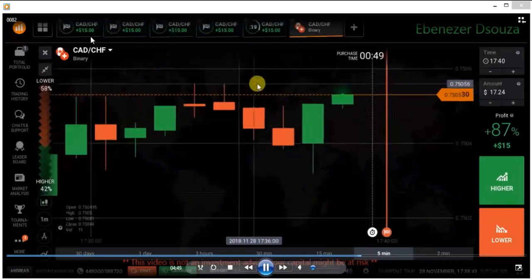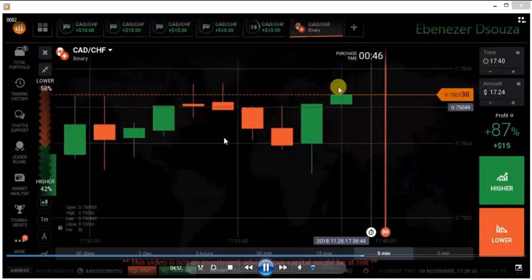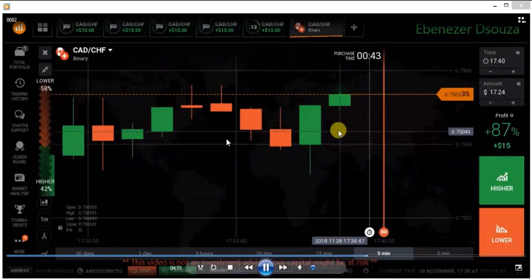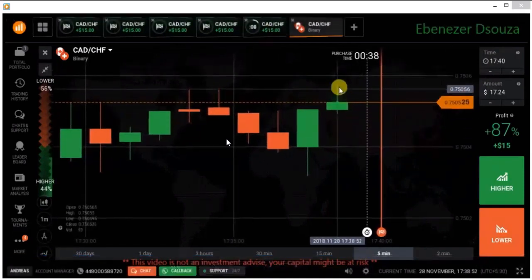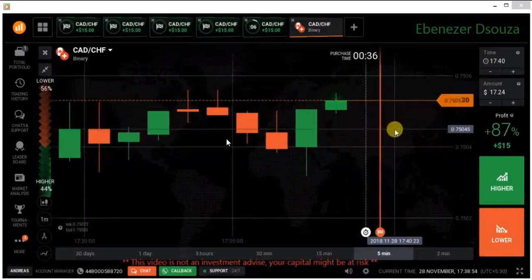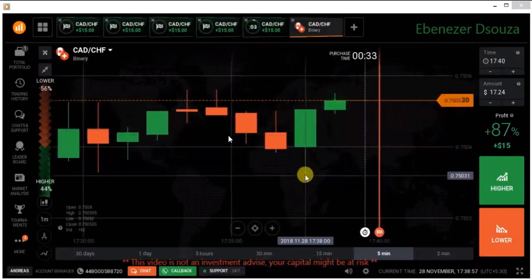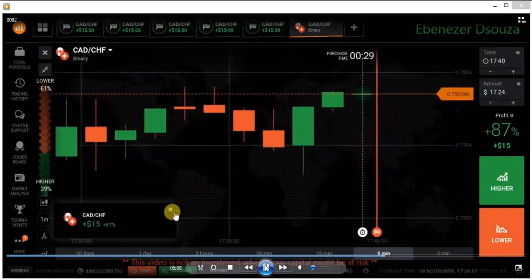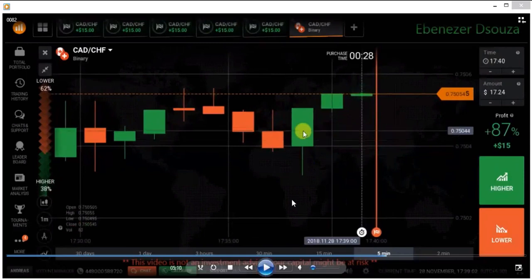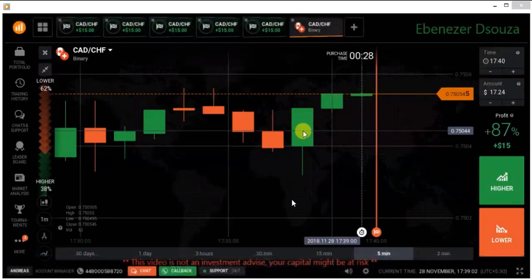Always analyze the market like this. If you analyze the market like this, you will get more winning trades. Always go with possibilities, with more possibilities, and your trades will be winning trades. Always predict the next candle like this. Always practice like this.